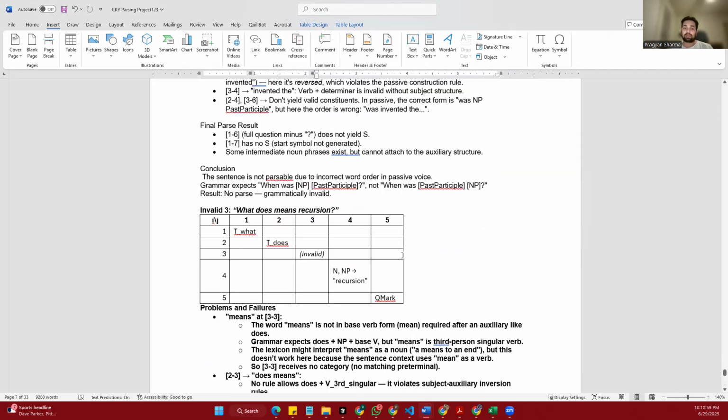So these are the three examples showing that the grammar does exactly what it's supposed to. It accepts only well-formed computing-related questions and rejects incorrect ones. In each of these invalid cases, the CKY parser fails to build a complete structure because the sentence violates core English grammar rules, like incorrect word order or verb form. That's why we say the sentence failed to parse. This proves that our grammar is not just accurate but also strict and reliable, filtering out bad input correctly.